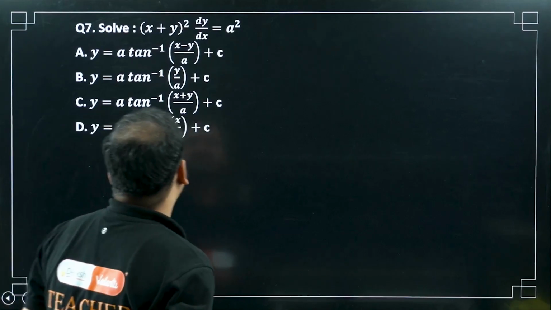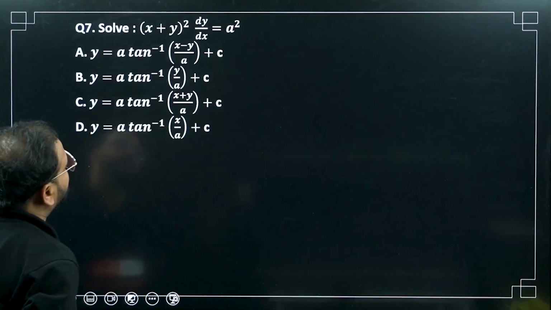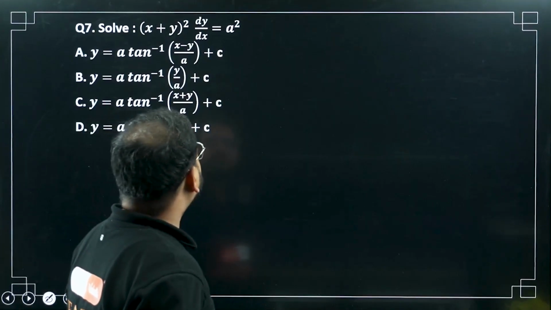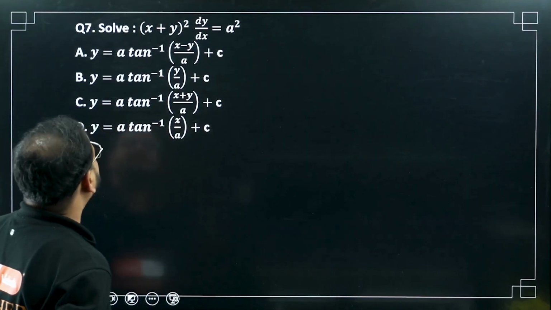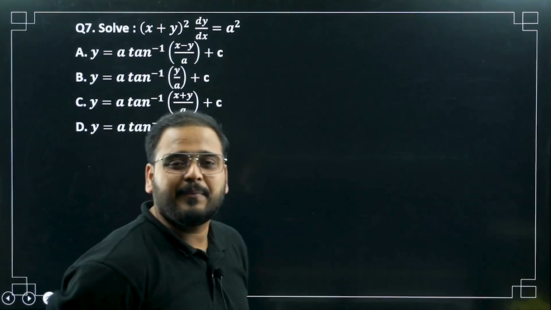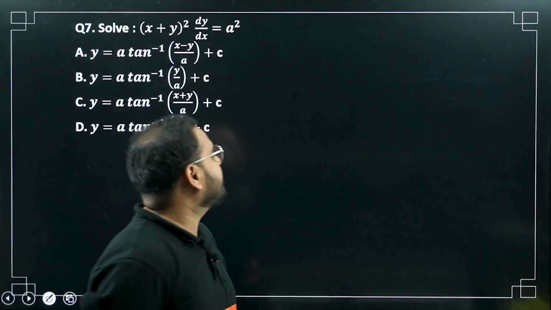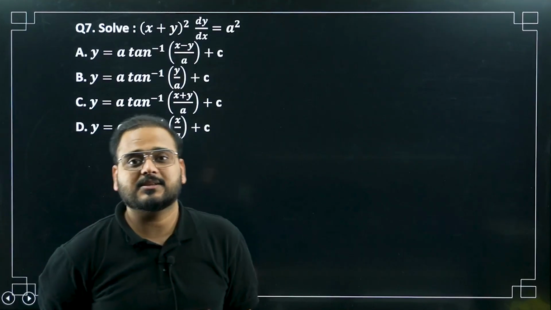Question number 7. Solve (x plus y) whole squared dy by dx equals a squared. Now you can see here, if I expand this, it will become x squared plus y squared plus 2xy with dy by dx, which makes our work a little difficult. But if you remember, we can use something called substitution.